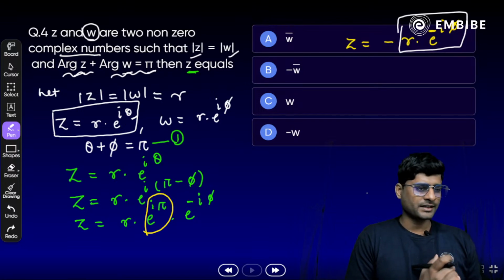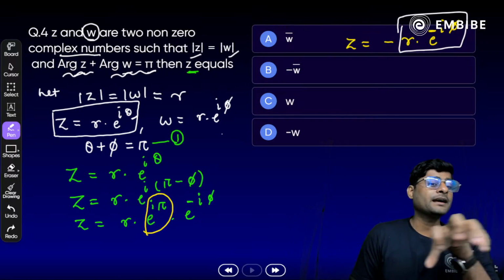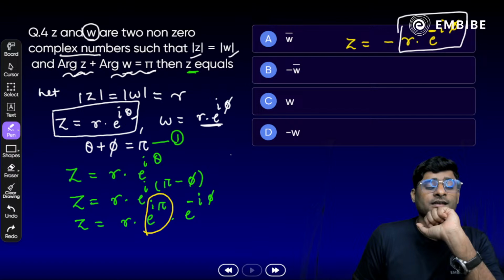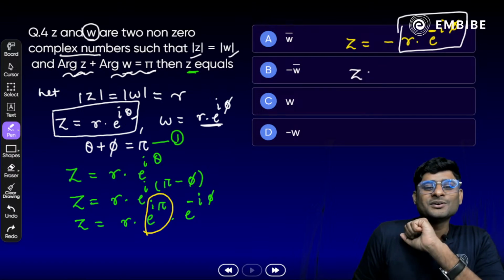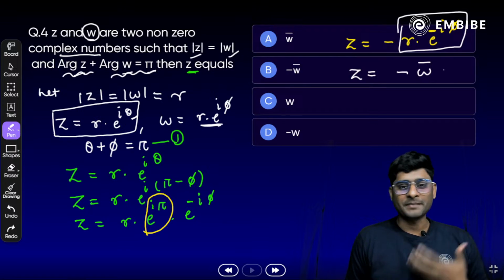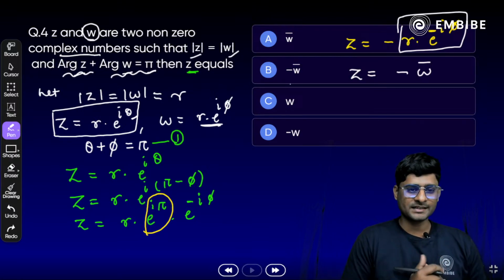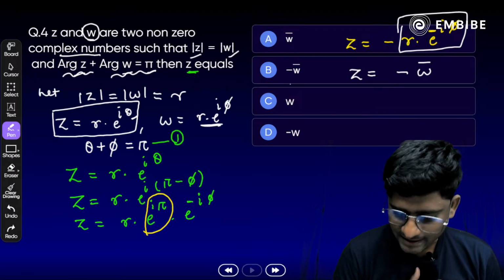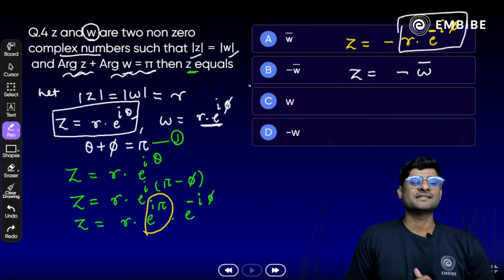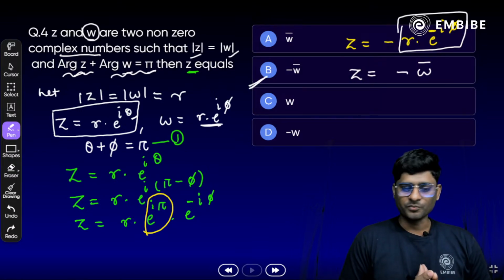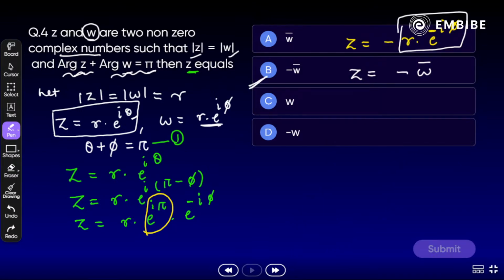Okay, Shantanu, that was correct. Yes, if omega is r times e raised to power i phi, so omega bar will be r times e raised to power minus i phi. So which option is correct here? Yes, that is correct here. Option B is the right answer. Well done. Just note it down, all of you. Can you note it down? Each and every one. So easy and simple.